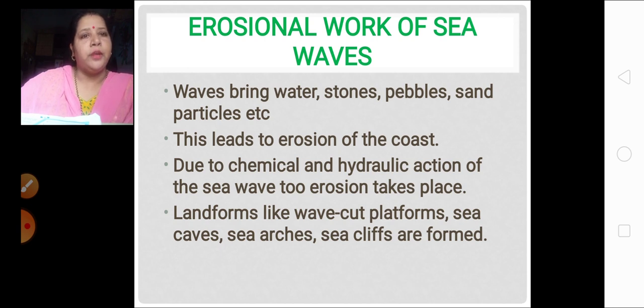Due to chemical and hydraulic action of the sea waves, erosion also takes place. What type of landforms are formed over here? Wave cut platforms, sea caves, sea arches and sea cliffs are formed. Such different landforms are formed because of the erosional work of the sea waves.